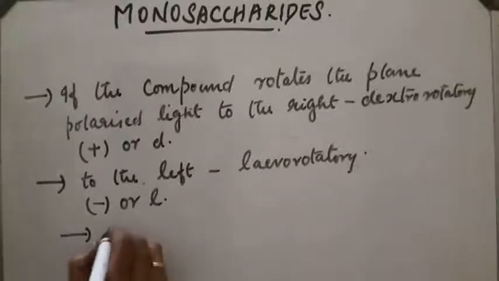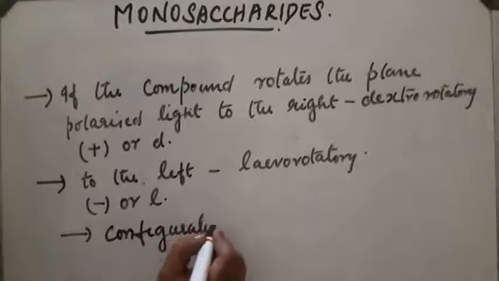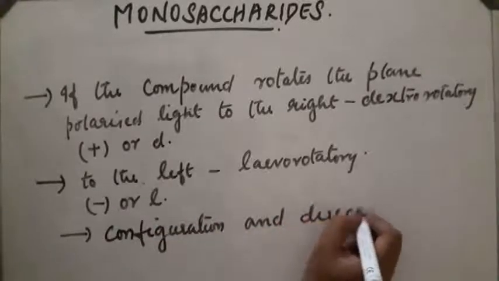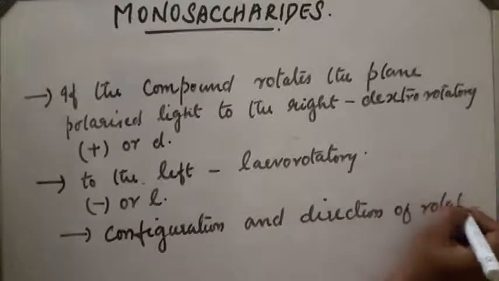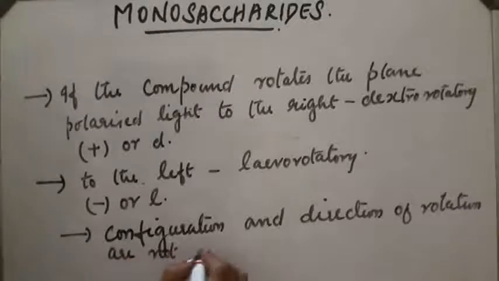Configuration and direction of rotation are not correlated.